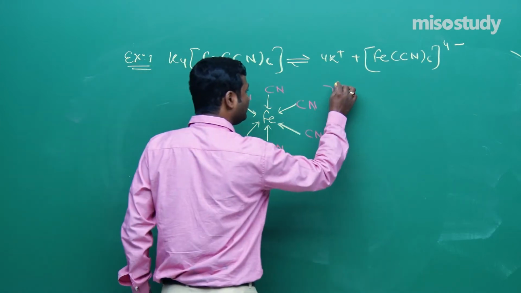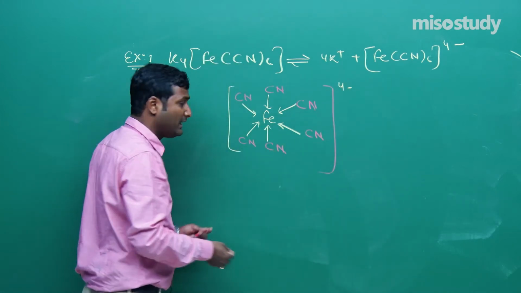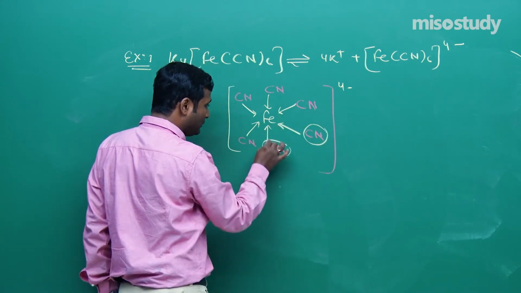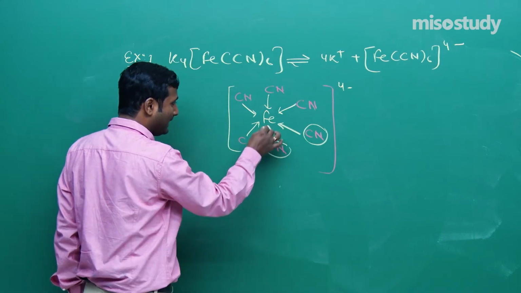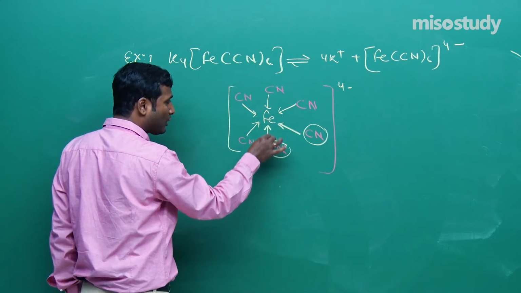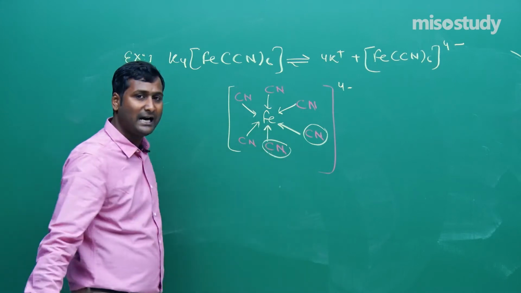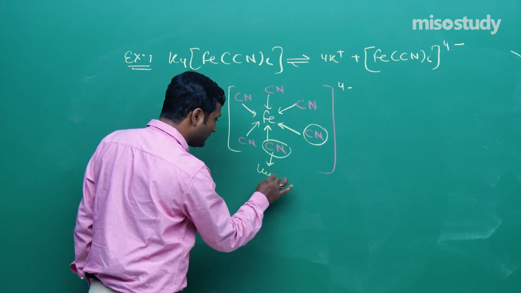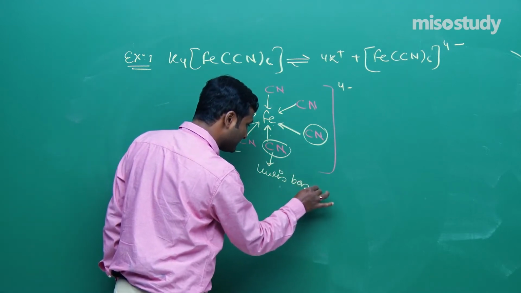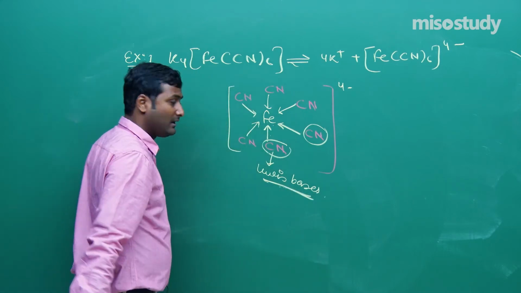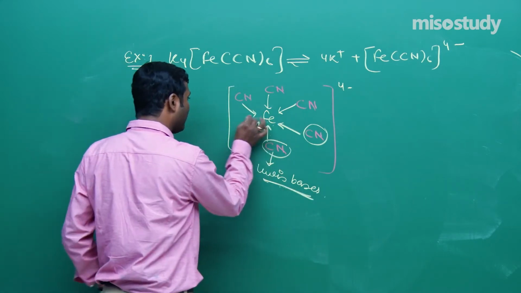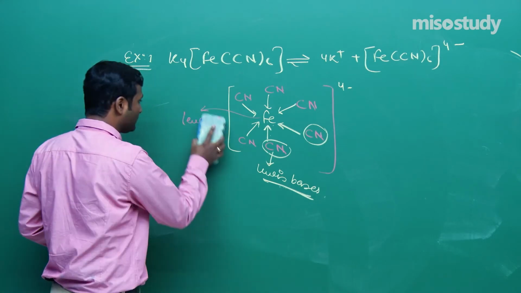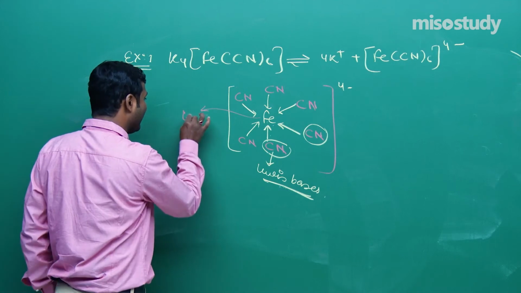And look, they are linked by a coordinate bond, that is, they are donating electrons. So during the formation of the complex, there is a coordinate bond between the central metal atom and the ligand, and the donating ligands are known as Lewis bases. Is it clear to you? And the central metal accepts an electron pair, so this one is treated as a Lewis acid.